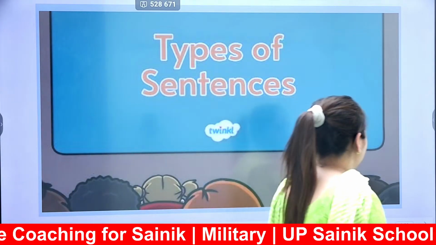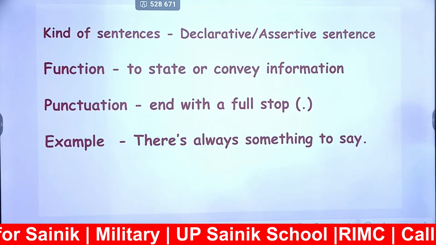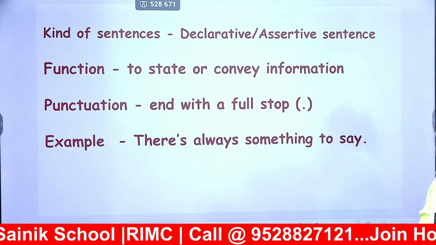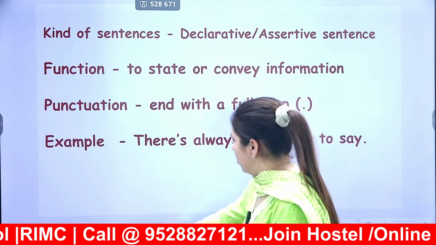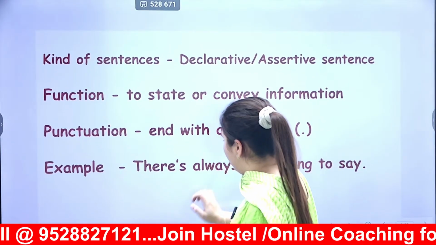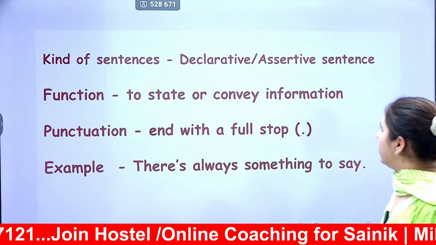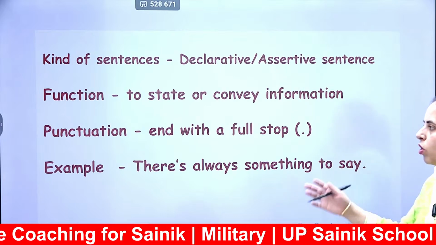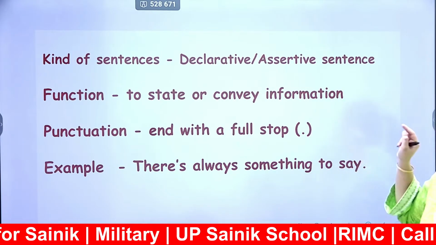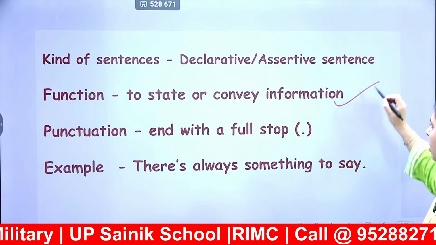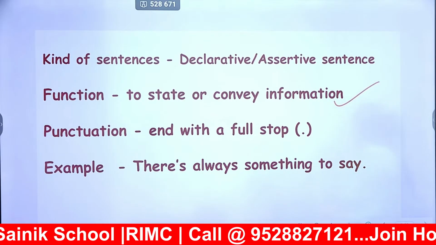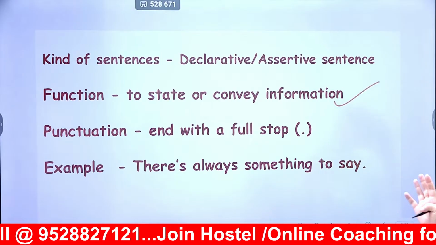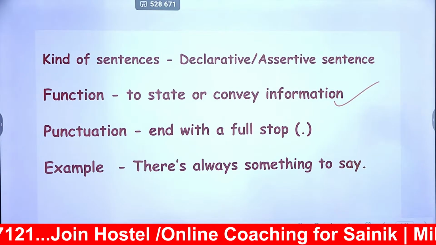So the first kind of sentence is declarative. A declarative sentence is also called an assertive sentence. What is its function? To state or convey information. Please remember, to state or convey information we have to use the declarative sentence.